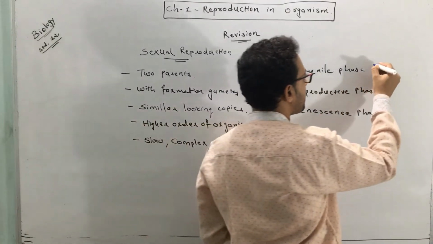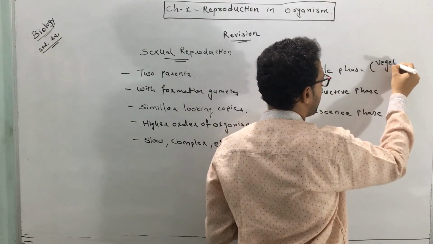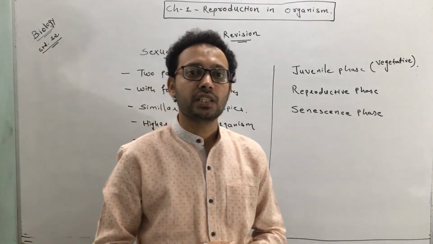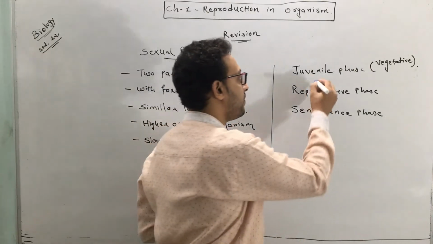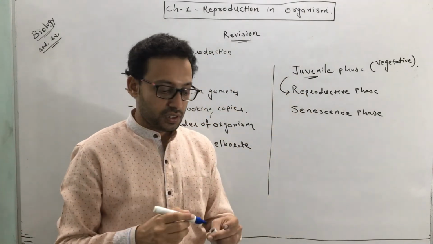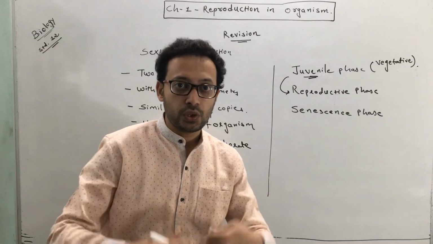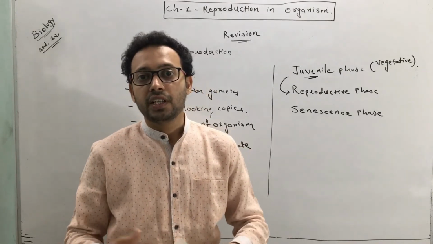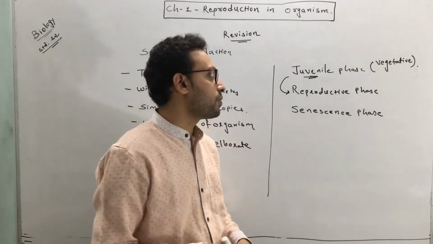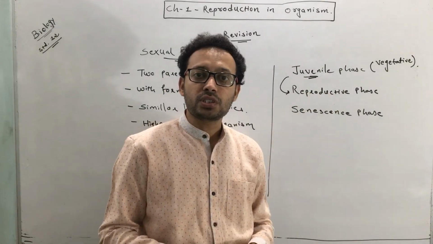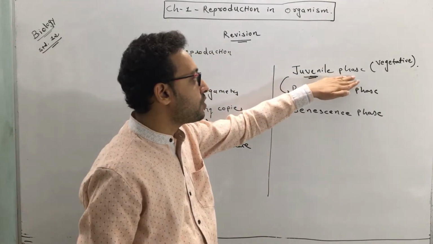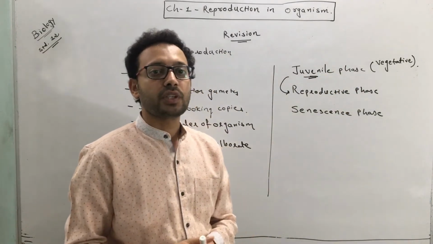The same juvenile phase in plants can also be called the vegetative phase. With respect to a plant, it is called the vegetative phase. Once the juvenile phase is finished, the next phase starts, that is called the reproductive phase. During the juvenile phase, they achieve a certain growth and certain processes through which they mature, and then they acquire the capacity to reproduce. When they acquire this capacity, they enter the next phase, the reproductive phase.